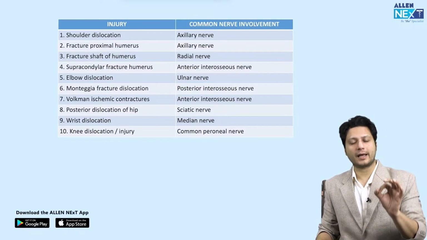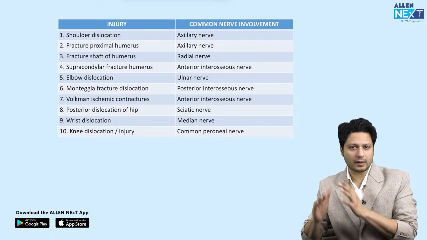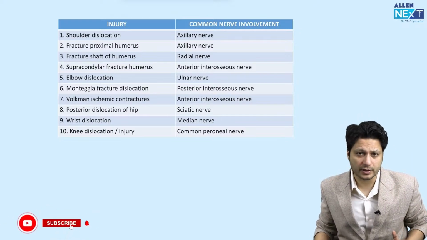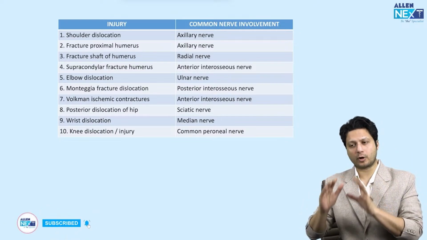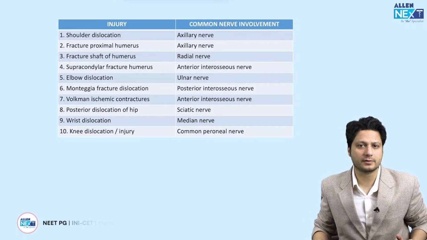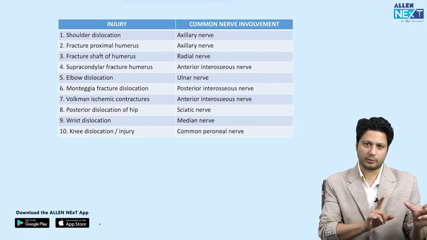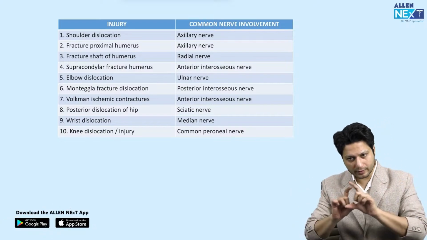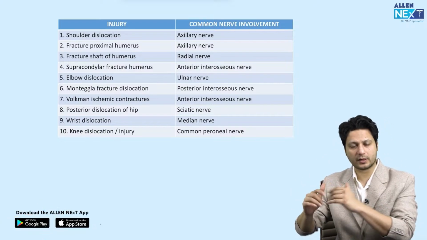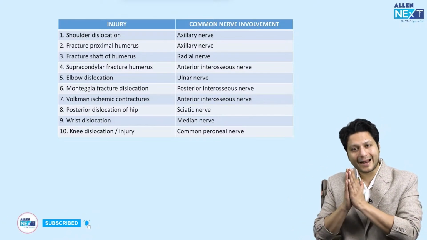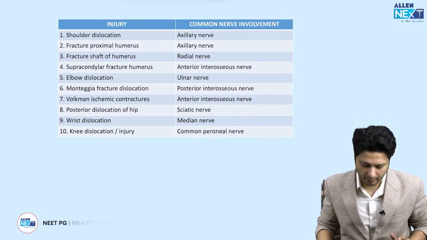They can give you the X-ray of a supracondylar fracture of the humerus and you have to mark the answer as anterior interosseous nerve injury. They can give you an X-ray of a proximal fibula fracture where you have to mark the answer as common peroneal nerve injury. All right. So this is how the questions are getting framed today. Instead of a written one-liner, they are providing you the X-ray, the clinical profile or the picture, and then they are seeking the answer from you, right?